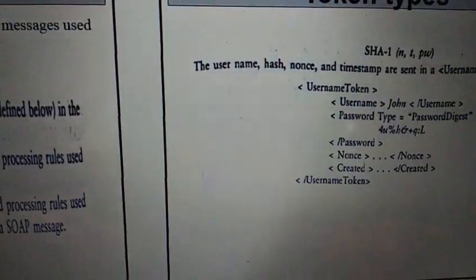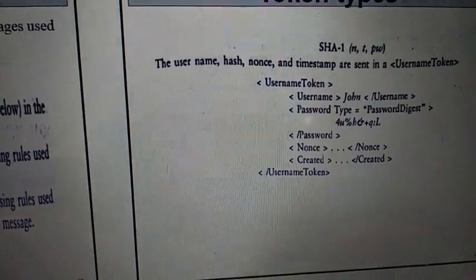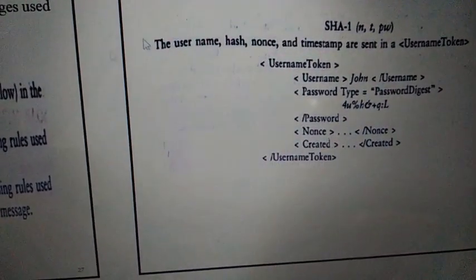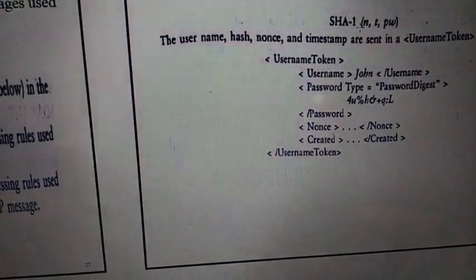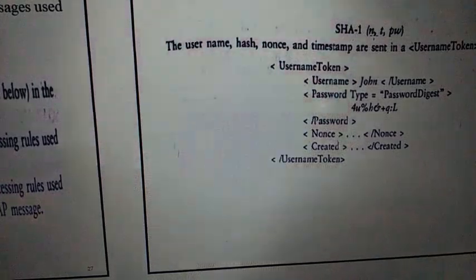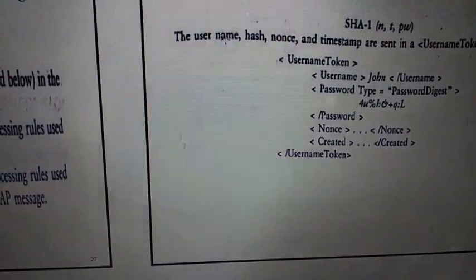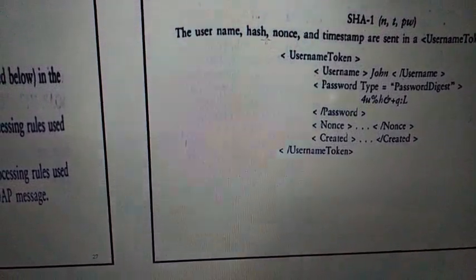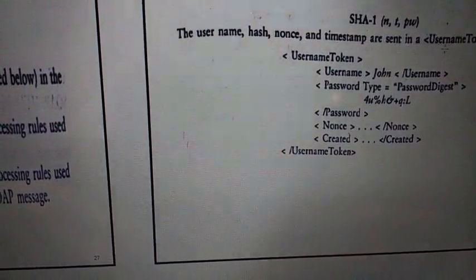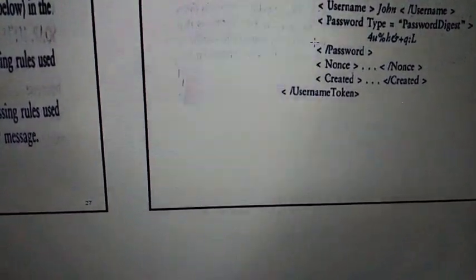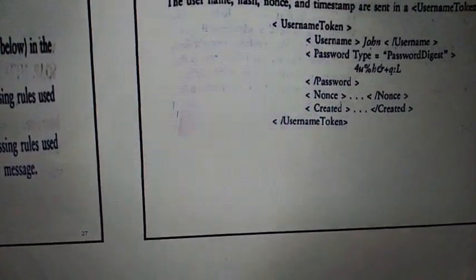Okay, so this is one example token type. For example, you may use a hash algorithm called Secure Hash Algorithm 1 with parameters like nonce, timestamp, password, right? So the username, hash, nonce and timestamp are sent in the username token. So it is using its own defined XML tags.